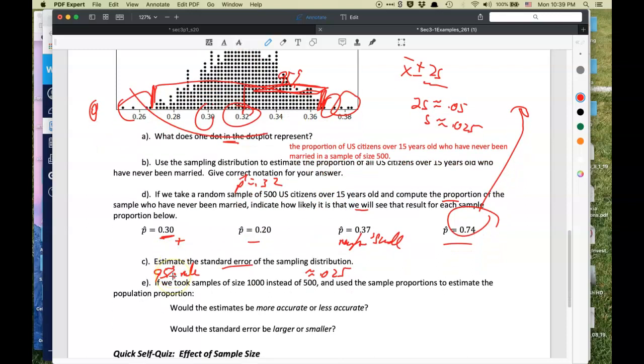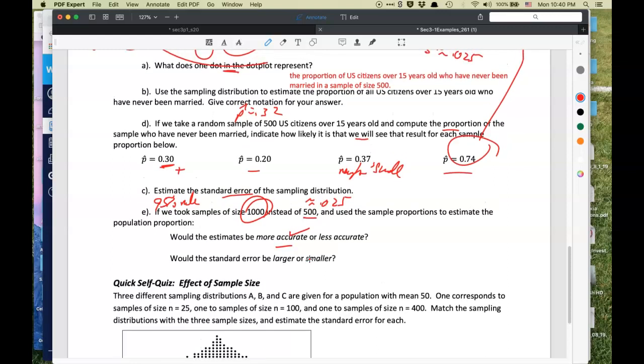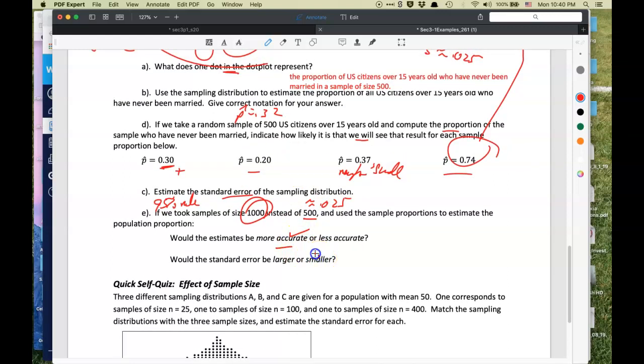All right. If we took samples of 1,000 instead of 500, would we expect that to be more accurate? Well, I'd say more accurate. Larger samples are going to be more accurate. Would the standard error be larger or smaller? Well, more accurate means less variability in the estimates, so it would be smaller.